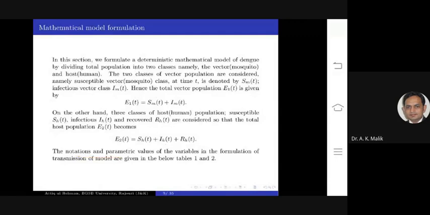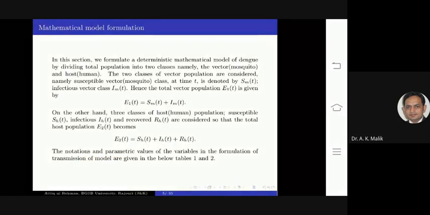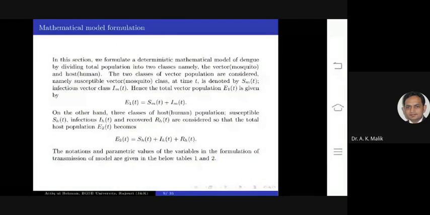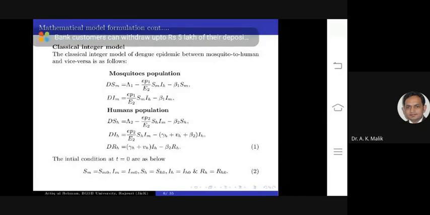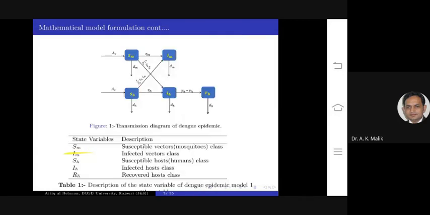Here is the basic idea of my model, in which we have two population classes. The first one is the total vector population, denoted by E1 of t, and the other is the host population class, denoted by E2 of t. And these are the equations. Next we have the classical integer model, with two classes: mosquito population and human population. Next, this is the transmission diagram of dengue epidemics, and the table gives the state variables and their descriptions.